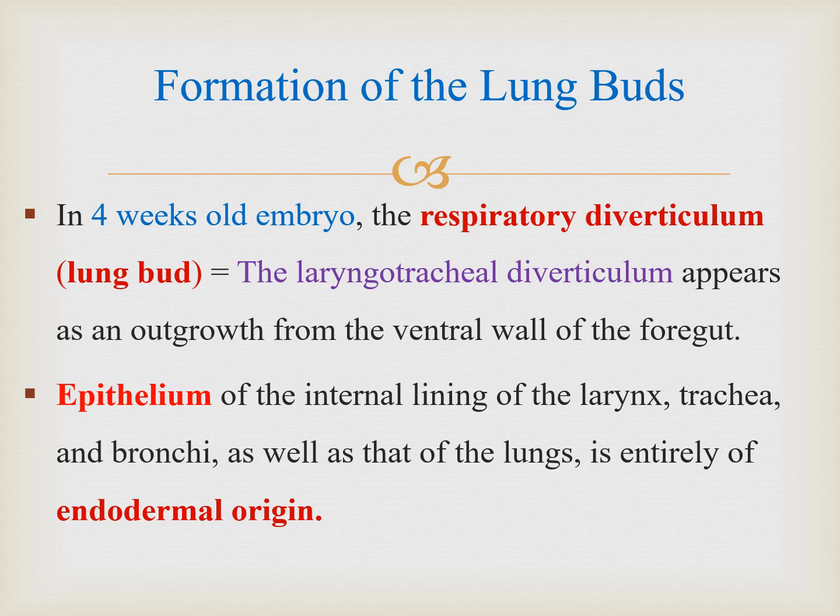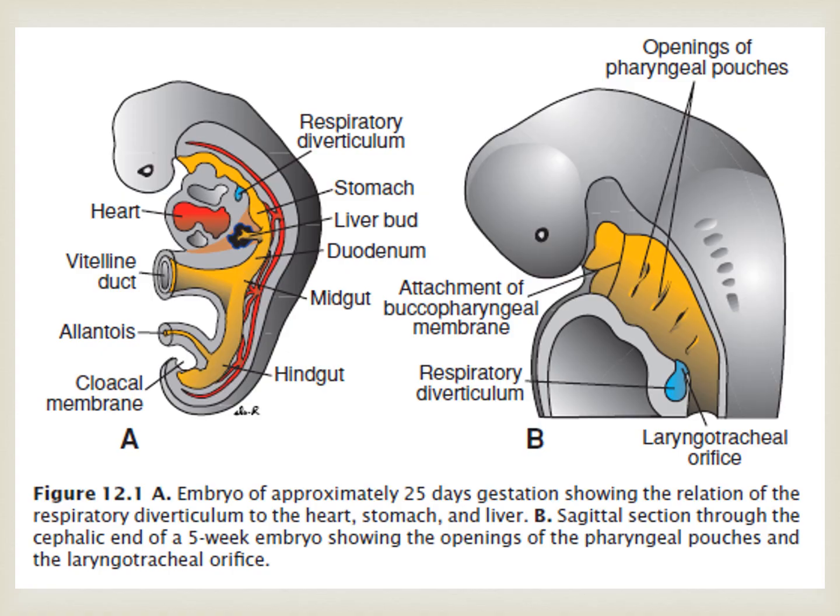So epithelium is endodermal, and this diagram is showing the embryo of almost 25 days old, that is in the fourth week. Here we can see this is the part of foregut which is going to form the digestive system in future.